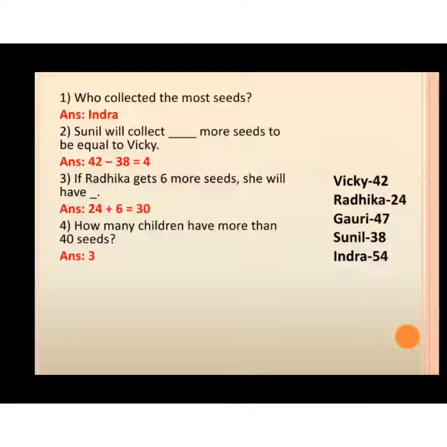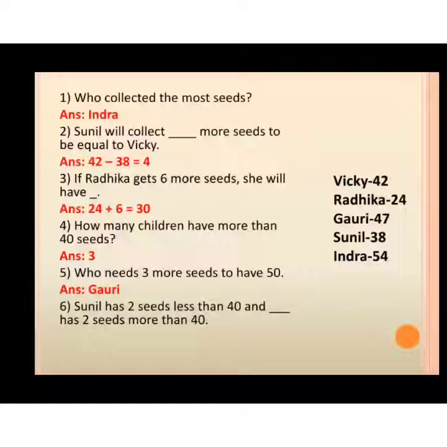Now, next one is, who needs 3 more seeds to have 50? If you add 3 to 42, you will get 45. So Vicky is not the correct answer. Then, if you add 3 to 24, you will get 27. So Radhika is also not the correct answer. Now, if you add 3 to 47, you will get 50. Yes, Gauri is the correct answer.